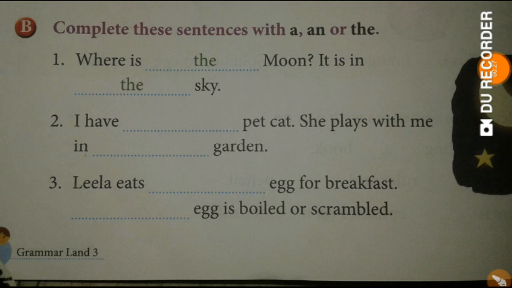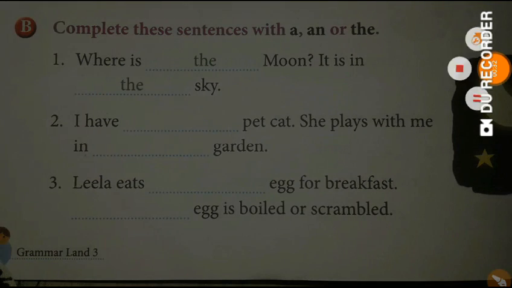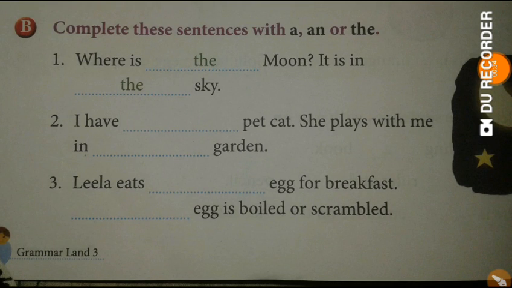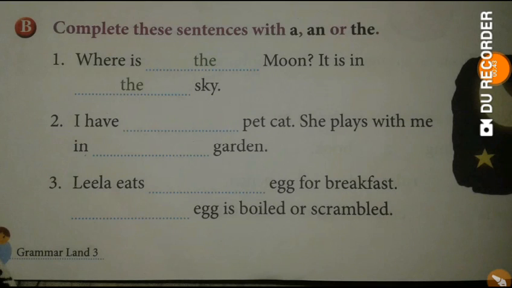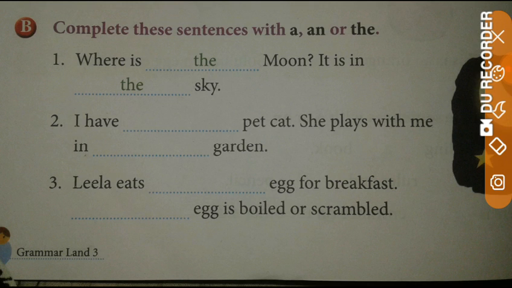The next is: I have dash pet cat. Here since pet cat is written for the first time, the article "a" will be used here. Again it is written: She plays with me in dash garden. So here we are talking about a particular garden which belongs to the speaker. So the article "the" will be used here.